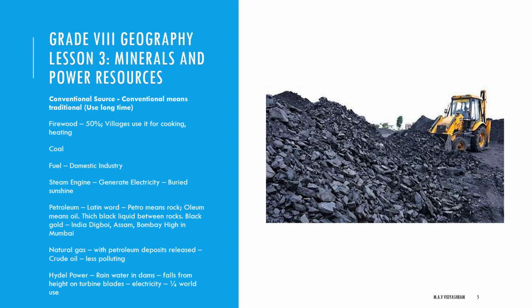Next we have to see coal. This is the most abundantly found fossil fuel. It is used as a domestic fuel, in industries such as iron and steel, in steam engines, and to generate electricity. The coal which we are using today was formed millions of years ago when giant ferns and swamps got buried under the layers of the earth. Coal is therefore called the buried sunshine.